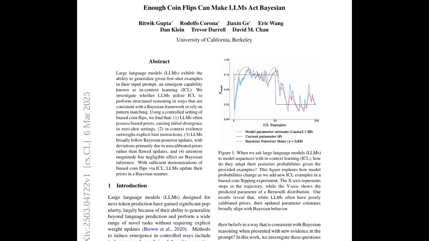All right, everyone, get ready for today's deep dive because we're heading into the world of large language models, those AI systems that can write poems and answer questions, even generate code. And we're going to try to answer a question that's been making waves recently. Can these LLMs actually think like, well, statisticians? Specifically, can they learn and change their predictions based on new evidence, just like we do with something called Bayesian